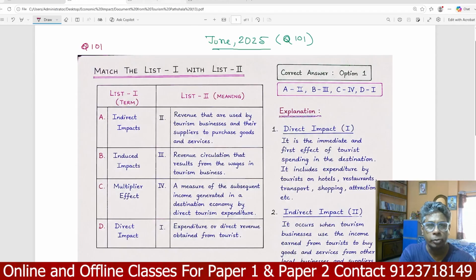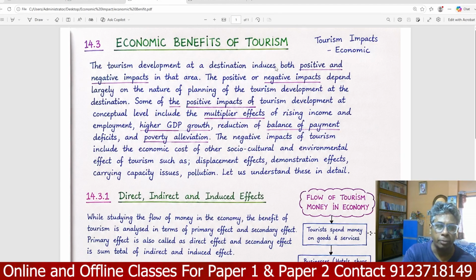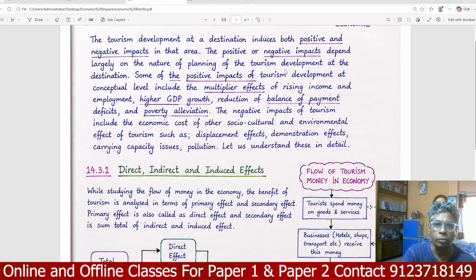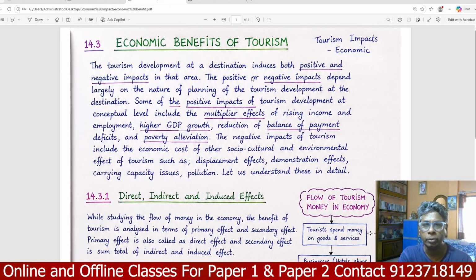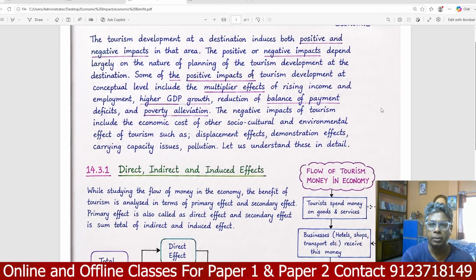This question is based on matching the economic benefits of tourism. We know that tourism development and destinations induce both positive and negative impacts in any area. Negative impact depends largely on the nature of planning and tourism development. The positive impact also exists at the conceptual level, including the multiplier effect.